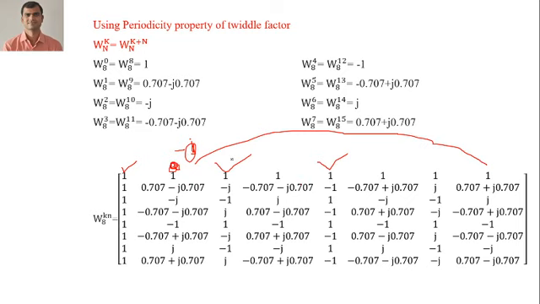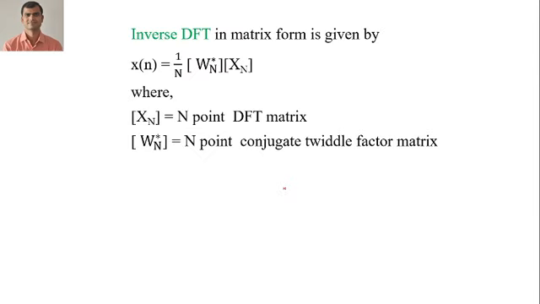Again here, you multiply the imaginary terms with a negative sign, so minus j is going to be plus j. The real part remains the same, only the imaginary part is going to change. So you need to multiply the imaginary part with a negative sign. In this way you can remember it. That is for the 8-point DFT.